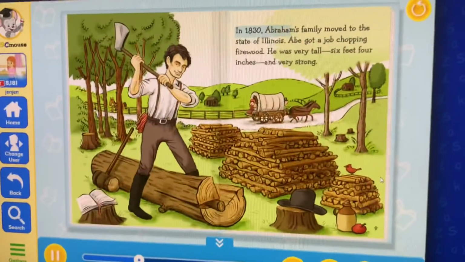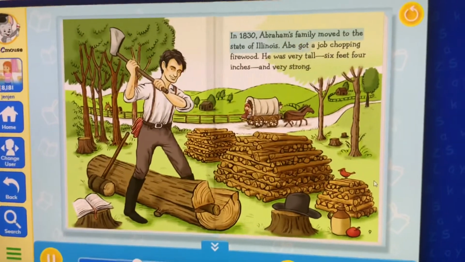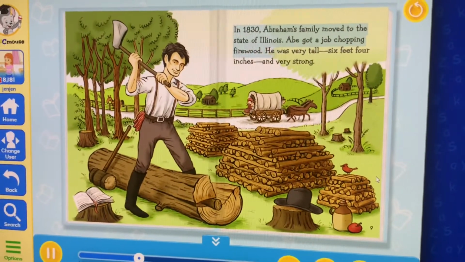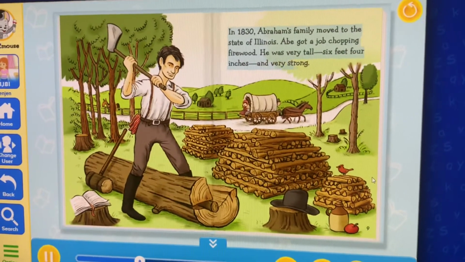In 1830, Abraham's family moved to the state of Illinois. Abe got a job chopping firewood. He was very tall, 6 feet 4 inches, and very strong.